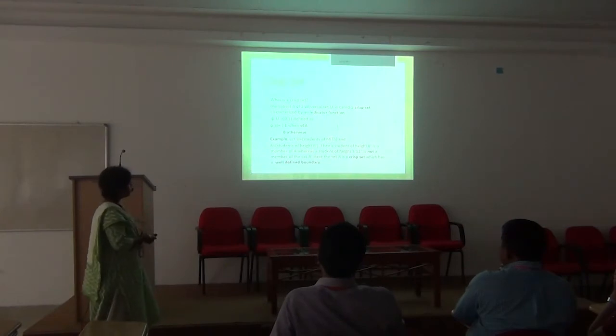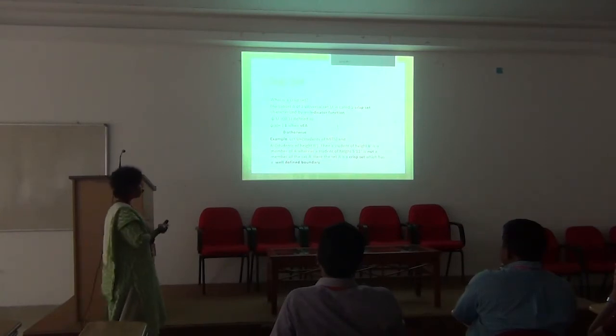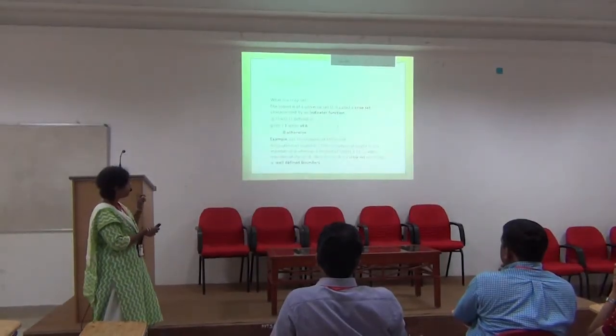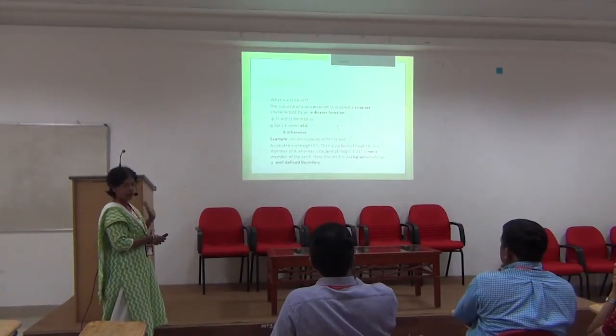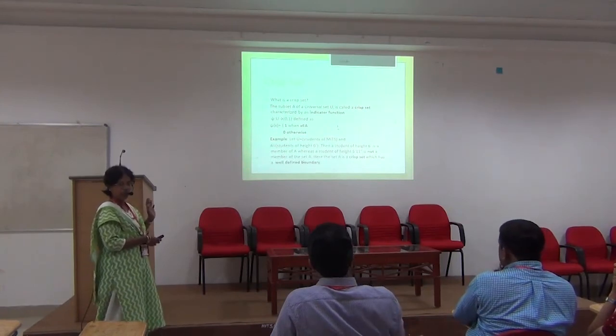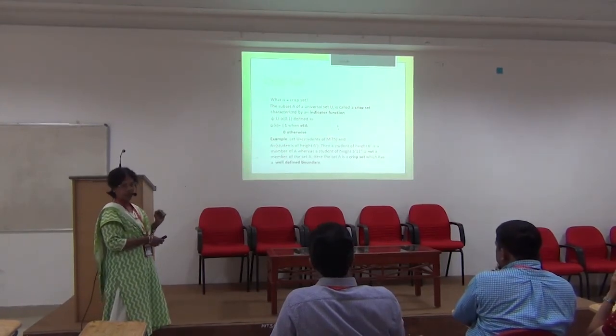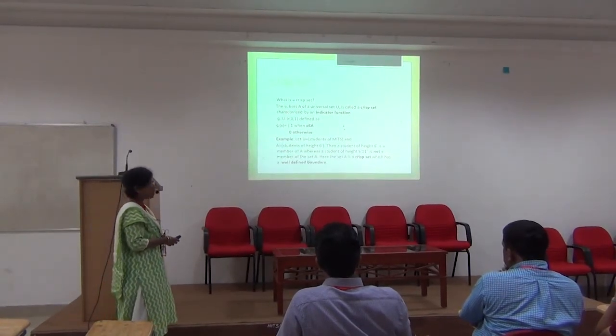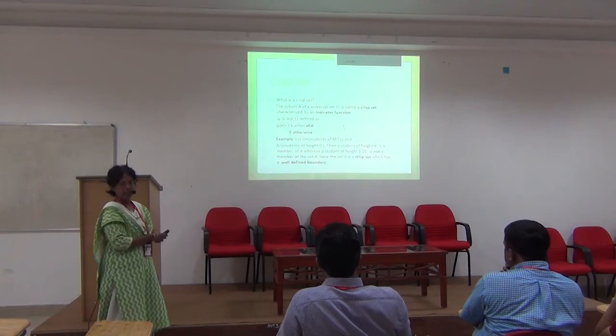Say, for example, consider students of our college. Students of height 6 feet is the set A. So the crisp set will include all the students of height 6 feet only, whereas a student of height 5 feet 11 inches is not an element of this set. So a crisp set has a well-defined boundary.